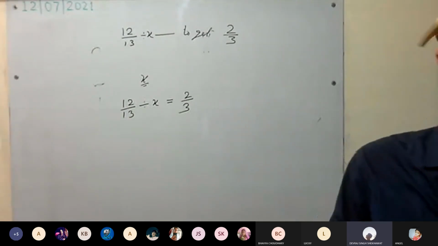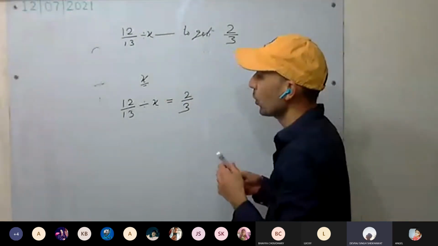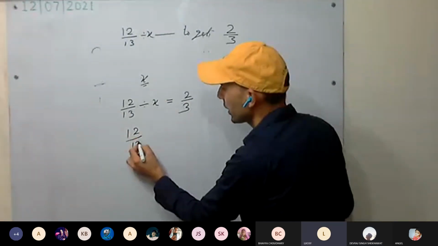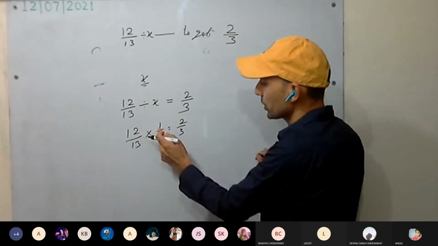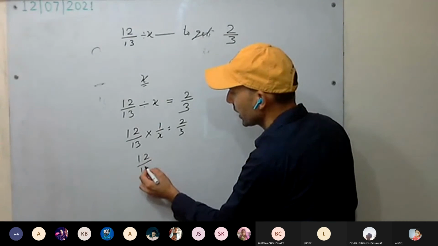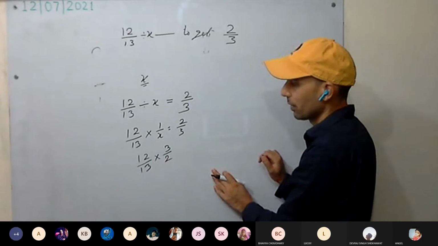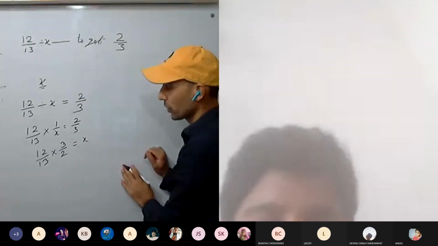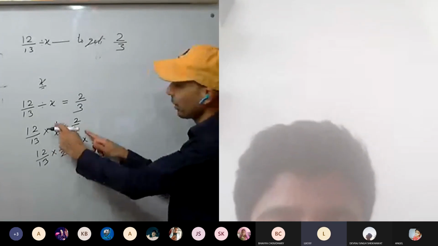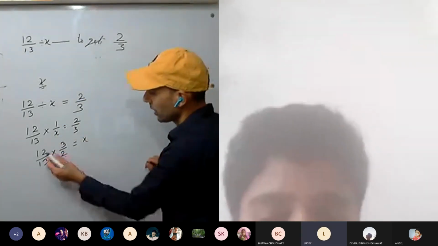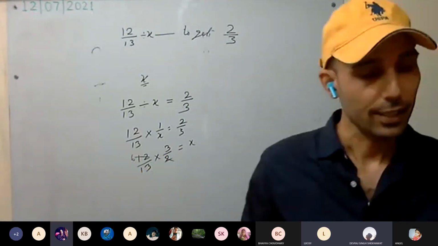Sir, we will divide 12 upon 13 by 2 by 3. Okay, you will get x, or you can do 12 upon 13 into 1 upon x equal to 2 by 3. Take that on one side, this on that side. So when 2 upon 3 goes on that side, you write 3 by 2, equal to x. If it is going on that side, it will be the reciprocal. Now divide them. 6, sir, 18 by 13.